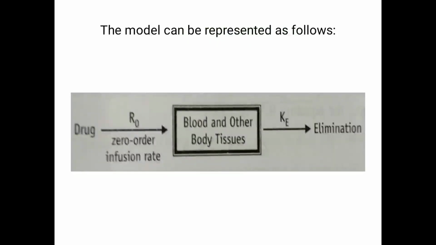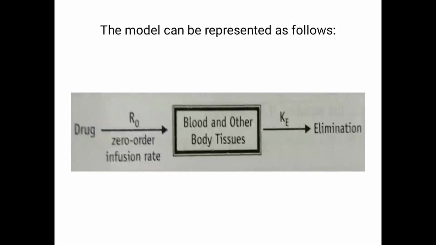The model for this kind of administration can be represented as shown in the image. Drug is administered at a zero order infusion rate, and this process is denoted by R0, where 0 stands for zero order process and R stands for constant rate, that is the rate of infusion. So R0 is the zero order infusion rate. Then there is the compartment, that is blood and other body tissues, and KE, which is the elimination rate constant.